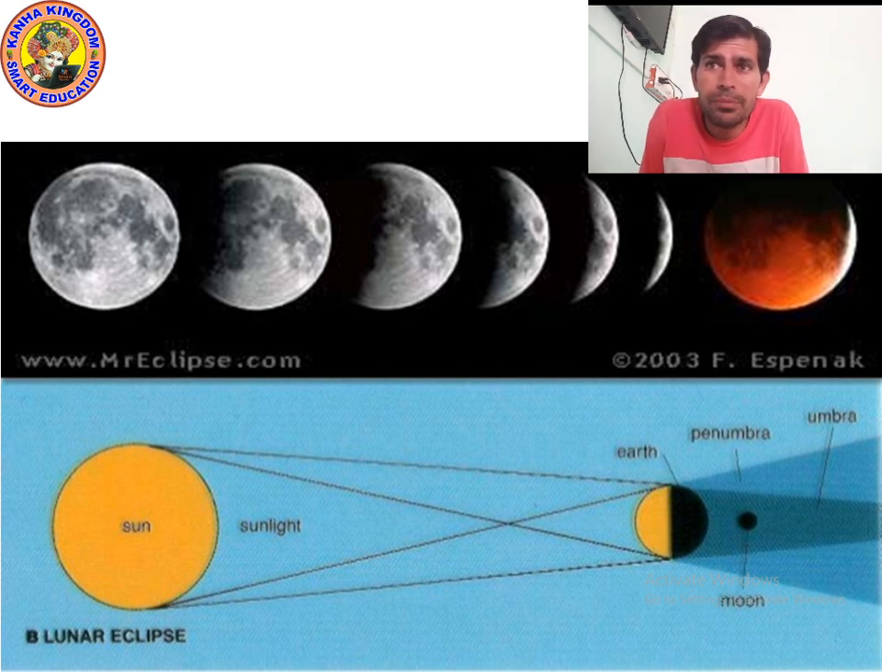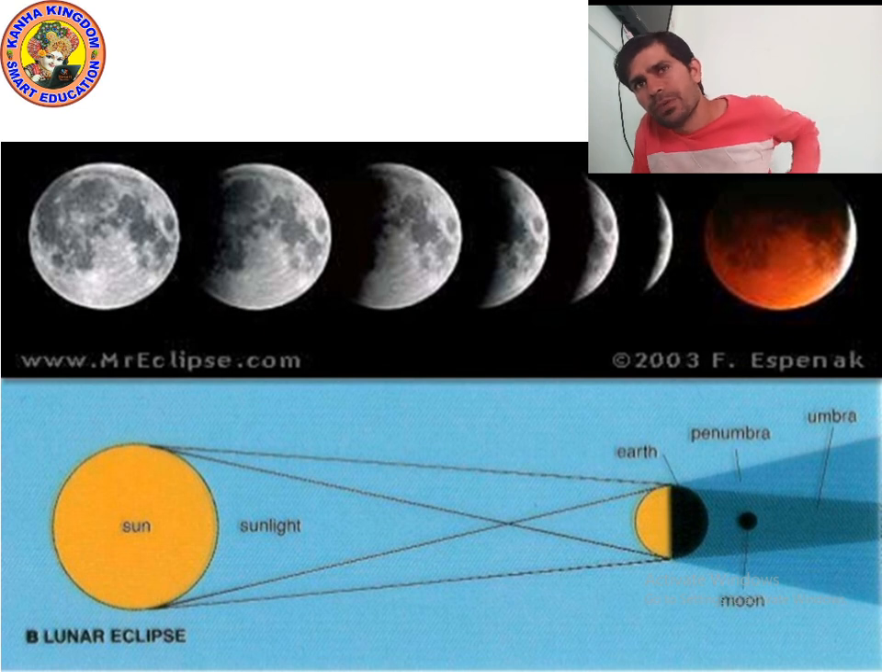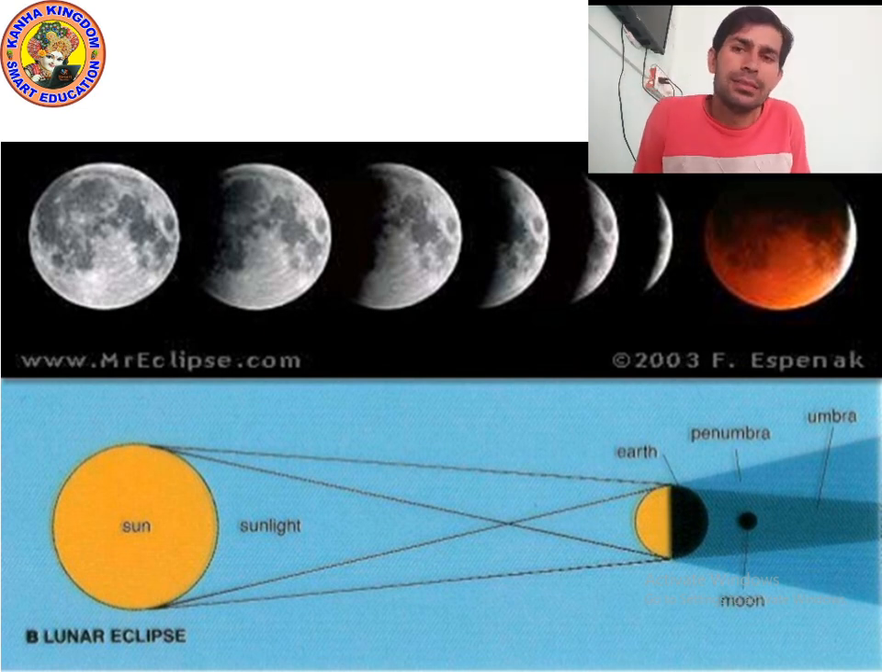So what is actually happening? The sunlight is falling on the earth, and it is forming a shadow. So when we see the moon from the earth, during the full moon, the moon is not visible or partially visible. This will happen during the lunar eclipse.